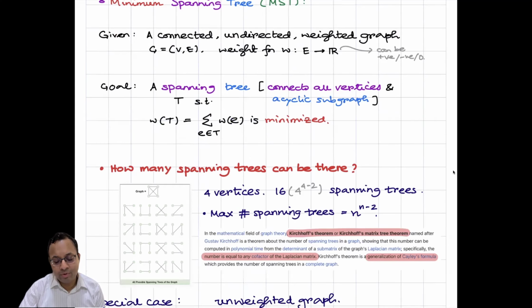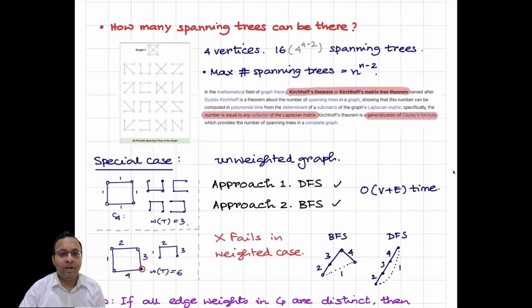Now first let us think about a more structural property. Given n vertices, what is the maximum number of spanning trees that can be there? It turns out it can be exponential. This is one example. If I have 4 vertices, K4, then you can see there are 16 spanning trees, which is 4 to the power 4 minus 2. And actually you can prove that the maximum number of spanning trees an n-vertex graph can have is n to the power n minus 2. This follows from something called Kirchhoff's theorem or Kirchhoff's matrix tree theorem, which says the number of spanning trees is equal to any cofactor of the Laplacian matrix of the underlying graph, which is a generalization of Cayley's formula.